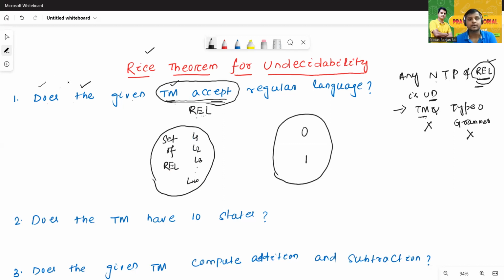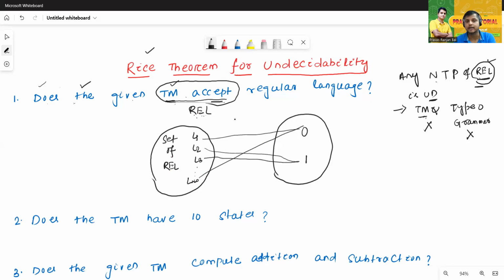I have converted this question into: is the given recursive enumerable language regular? Of course, some of the languages may be regular, but some of the languages may map to 0.